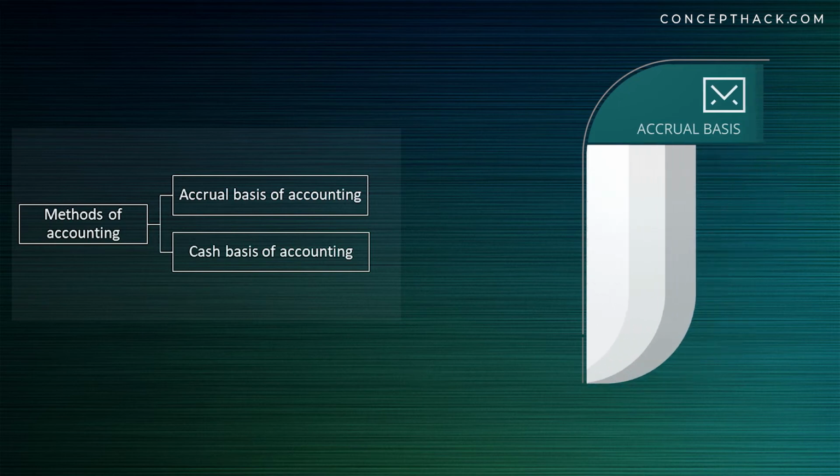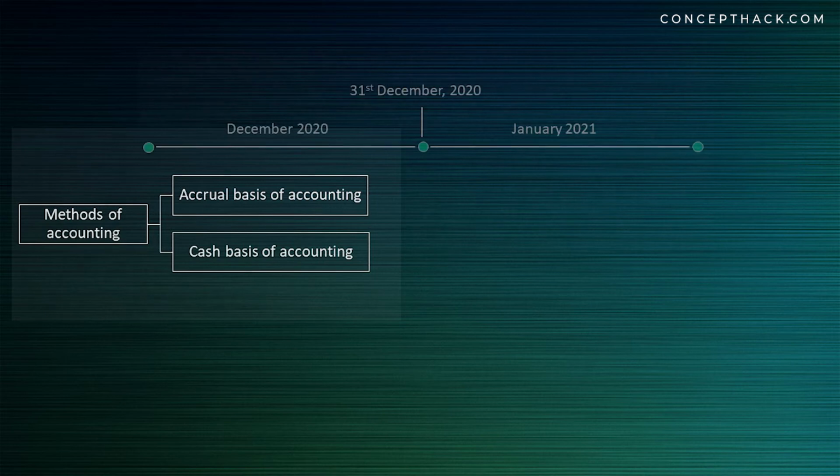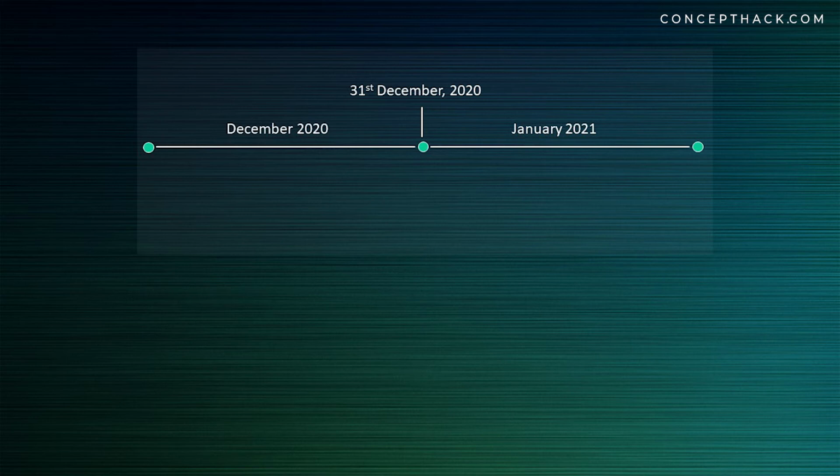Now let us try to understand the concept of accrued liability with an example. Let's say company's accounting period end on 31st December 2020. There will be certain expenditures which are incurred in the month of December 2020, but invoice of those expenditures will be received in the month of January 2021. For example, electricity expenditure.